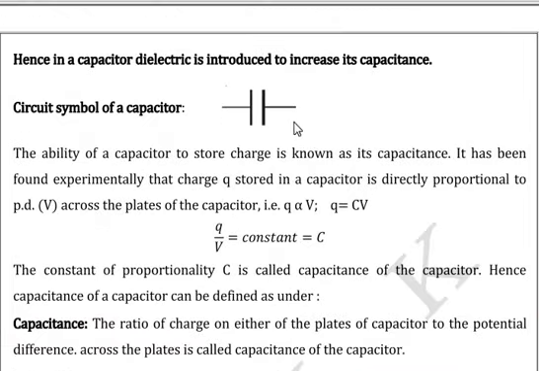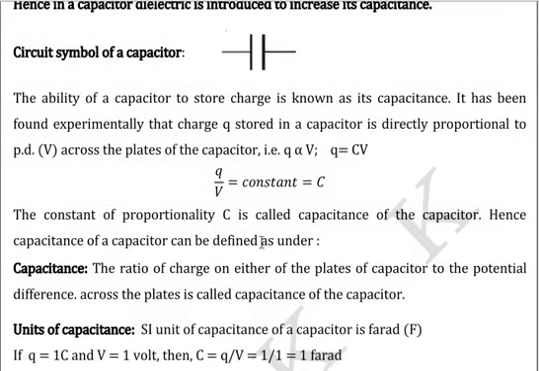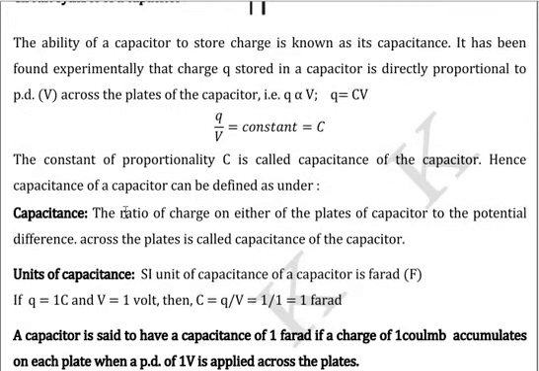See, this is the circuit symbol of the capacitor. I told you it will have two parallel metal plates and metallic leads facilitating the electrical connection. So, again, you know that Q and V will be directly proportional to each other. C is Q by V. How to define capacitance in case of a capacitor?